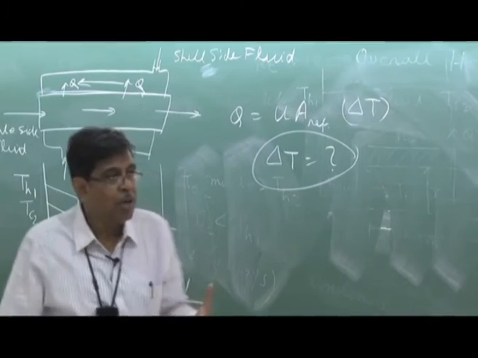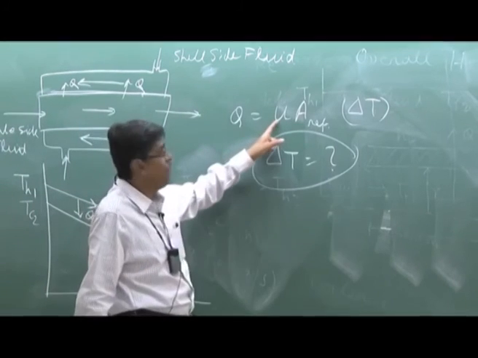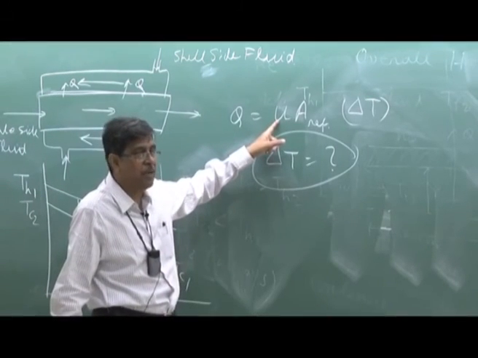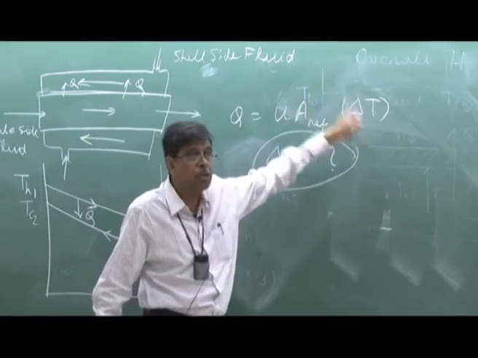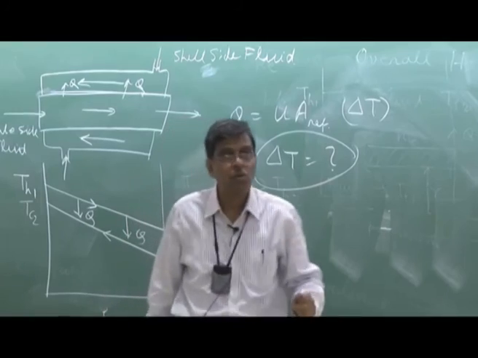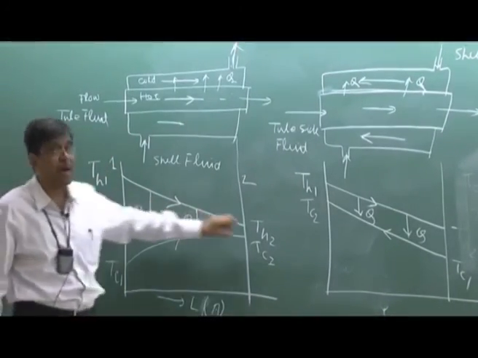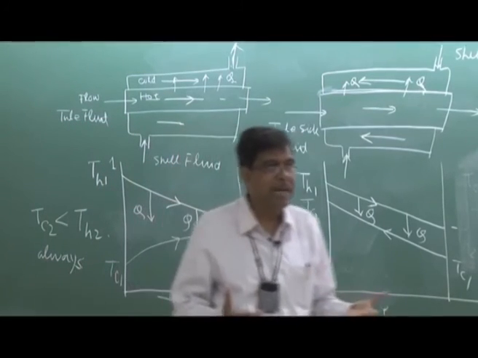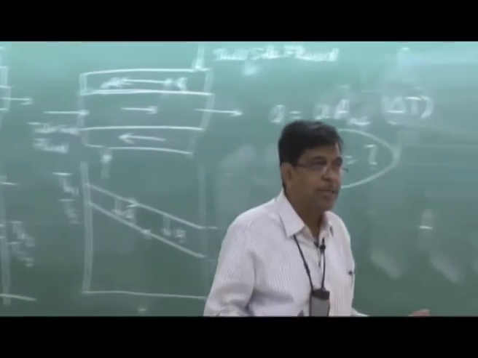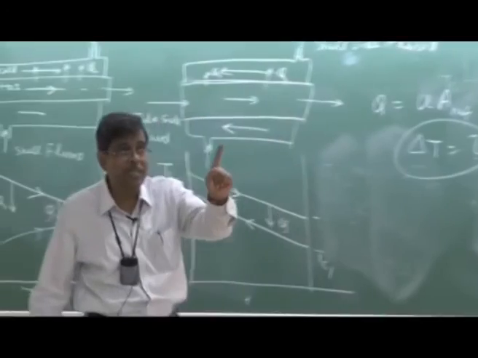So therefore, the question comes, we should define the overall heat transfer in such a way that Q is expressed in terms of this with a suitable mean temperature difference, which is some mean of the inlet temperature difference and outlet temperature difference. What is that? A simple deduction will tell you that the total heat transfer is related to a mean temperature. Total heat transfer is known to us.